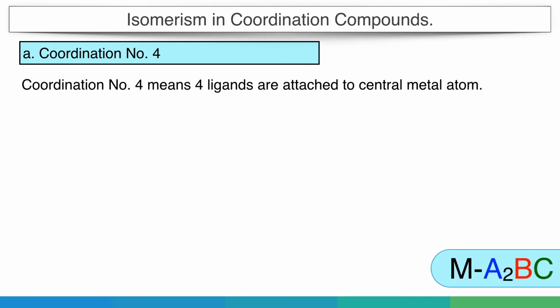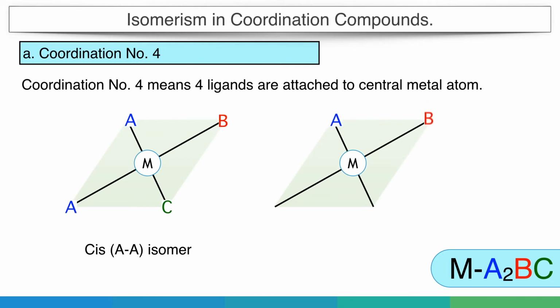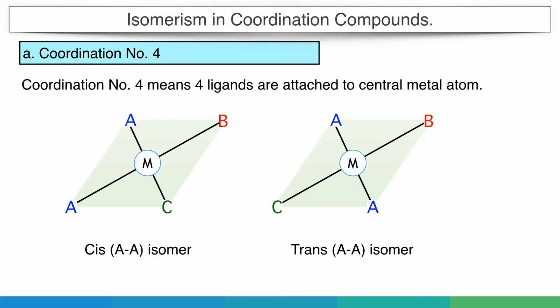There are also cis and trans isomers possible if two groups are replaced by different ligands. In this case, the group can be represented as MA2BC, where B and C are different ligands. Because now we can see the geometrical isomerism with respect to the same groups, like in this case with respect to A. Here we are looking at the position of the A group. If they are adjacent, then it is cis, and if they are opposite, then it is the trans isomer.